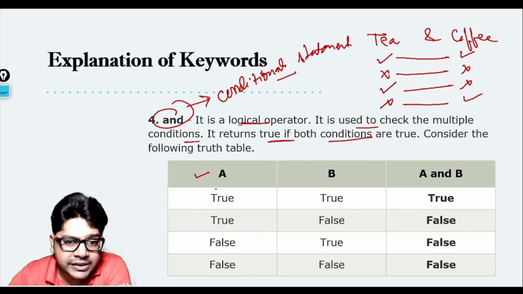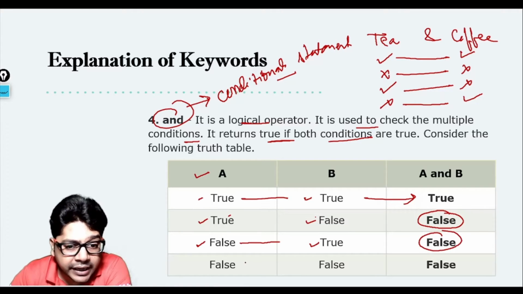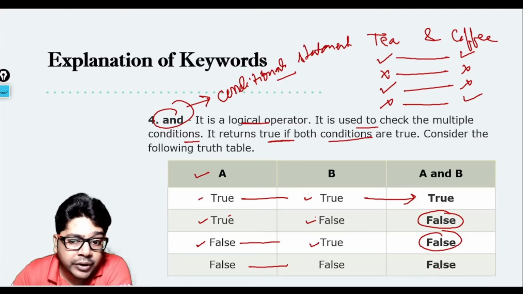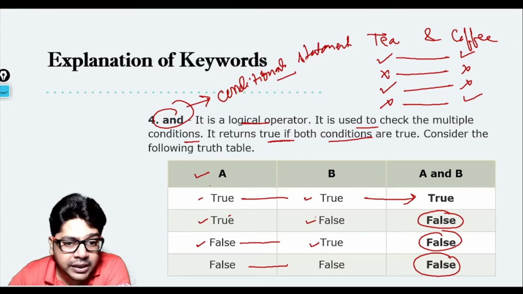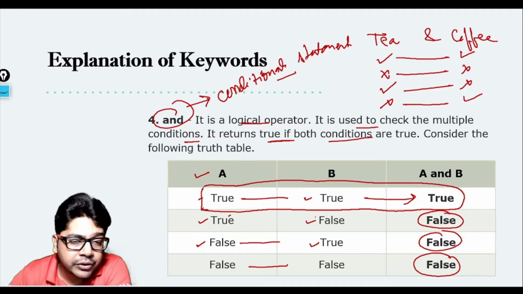Here we have a condition A which is true, and then B which is true. So when both of them are true, it is giving us true. Okay, when one of them is true and the other is false, like in this case A is true, B is false, see what we are getting: A and B is false, okay? When again A is false and B is true, one of the conditions is true, you are getting false again. And in the last scenario, both of them are false, so anyway you will get false. So basically, A and B only returns true when both of them are true. If any one of them is false, you are going to get false, okay?